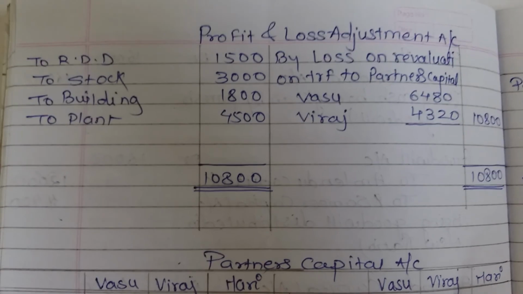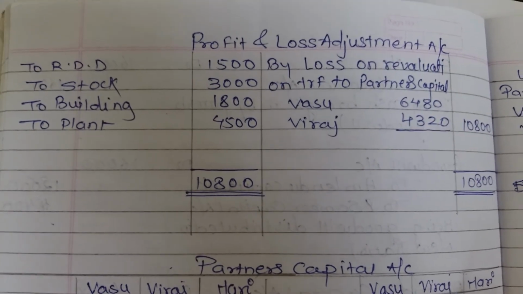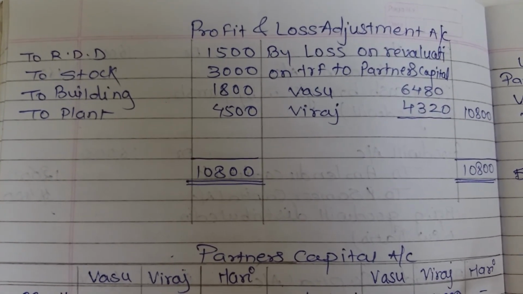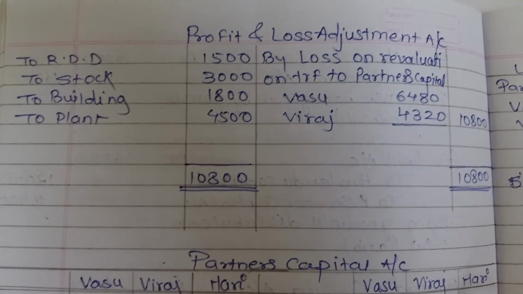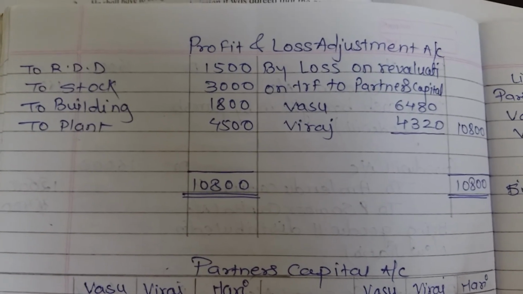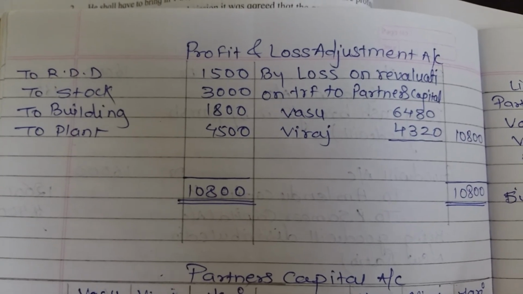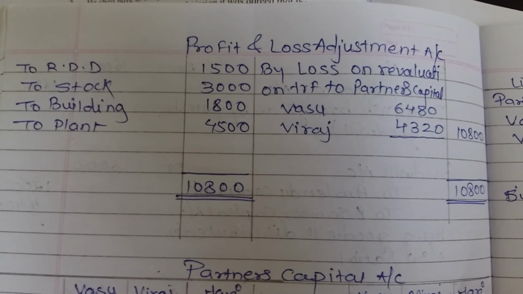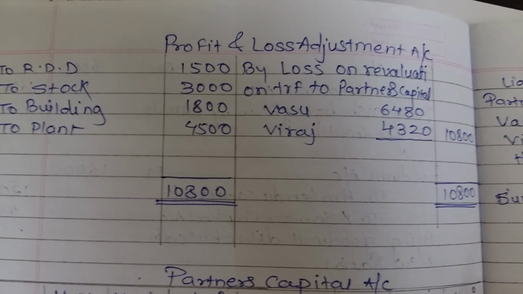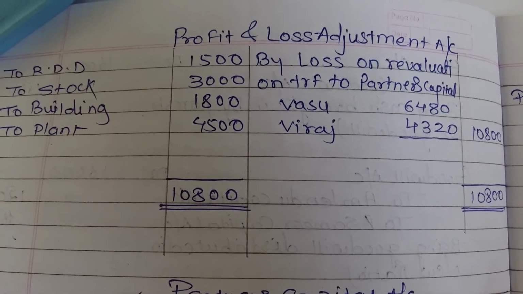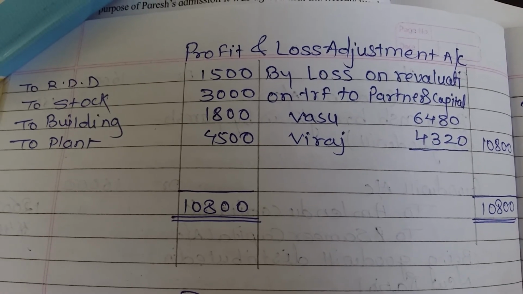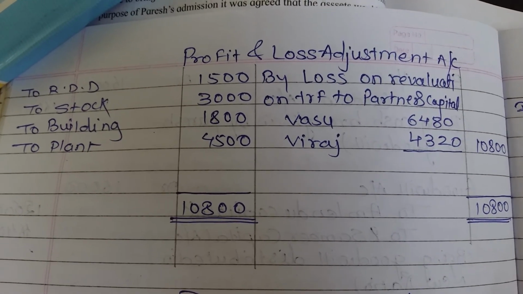Now first we will close our profit and loss adjustment account. As all entries are recorded on the debit side and no single entry on the credit side, it directly indicates that it is a loss. So debit side total 10,800, credit side nil, so the loss will be 10,800. It is divided between both the partners in their old profit sharing ratio, that is 3:2.